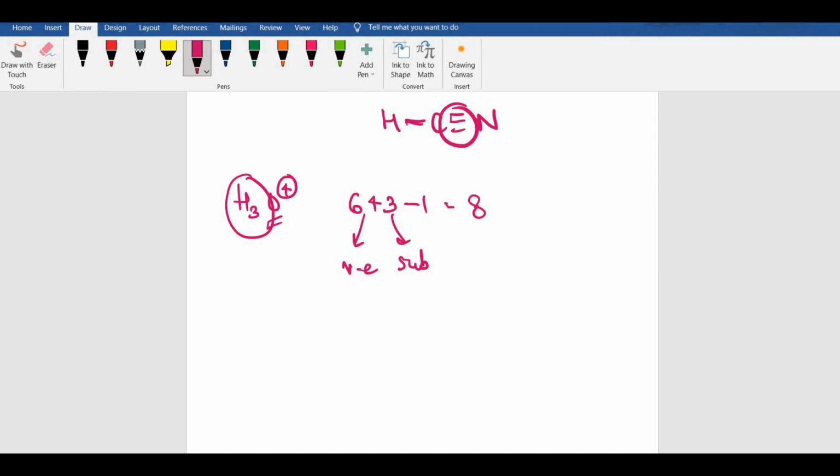So this is 8 and it should be tetrahedral. So it should look like this. So the shape of the molecule would be tetrahedral. That is option number A.